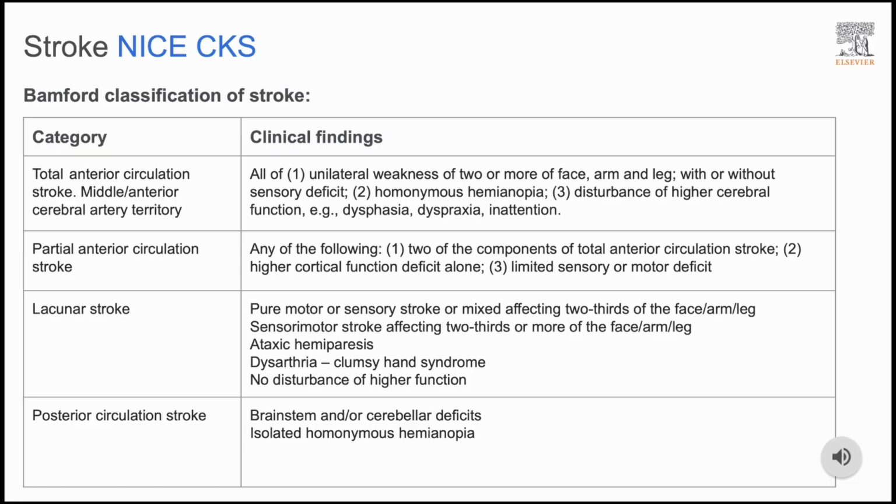And finally, there is posterior circulation strokes. These affect the brainstem, cerebellum, and occipital lobe. It presents with a mix of symptoms, including motor and sensory deficiency, cerebellar signs, including ataxia and vertigo, and visual disturbances like homonymous hemianopia. Understanding the Bamford classification is a high-yield topic, and it's essential for stroke diagnosis and prognosis estimation.